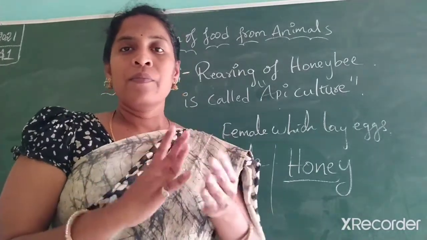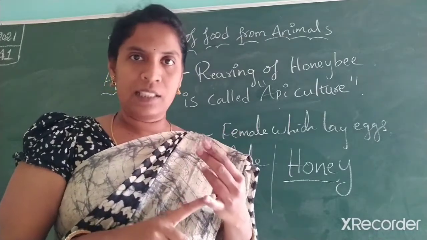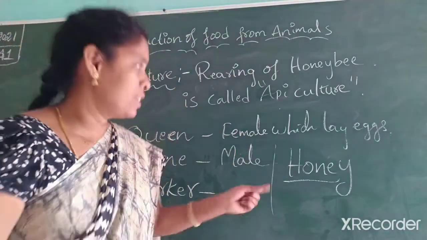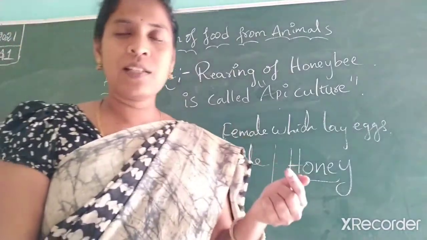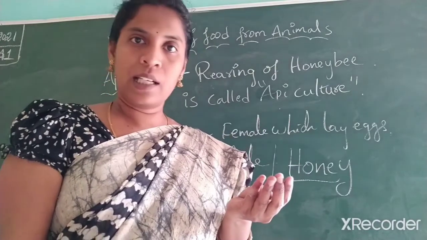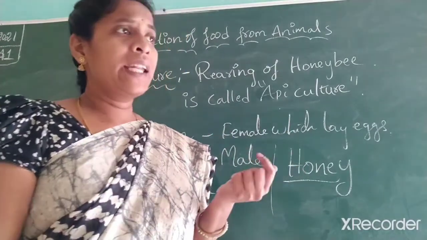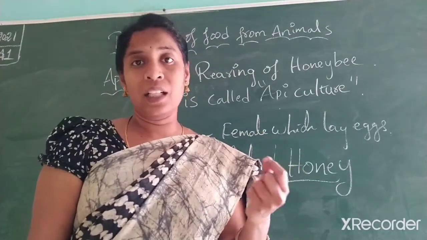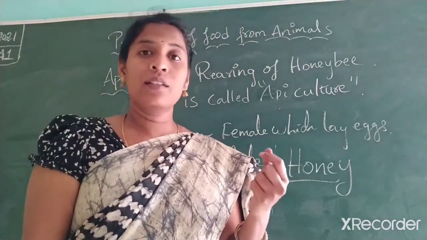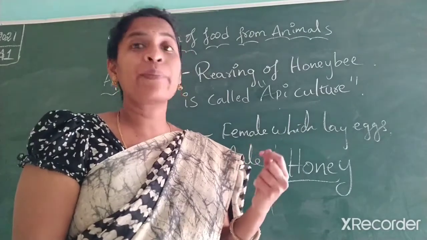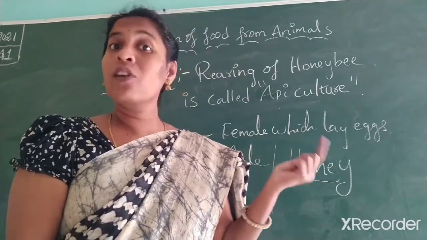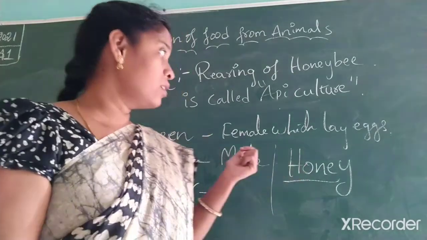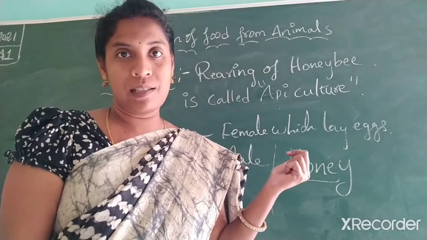And this honey is used for eating. For what purpose do we use this honey? For eating and also for making many sweets and Ayurvedic medicines. Is it clear? In India, honey has the greatest importance, and honey also has much iron content, so it is also used as a preservative. Honey is used as a preservative to store food items. The best preservative actually it is.